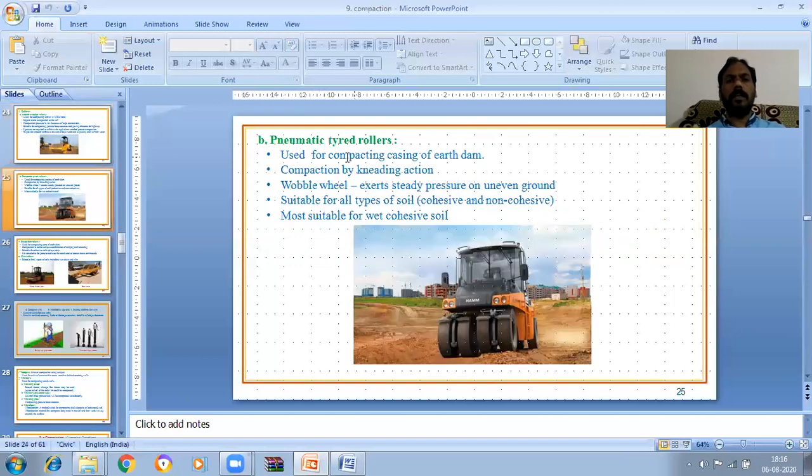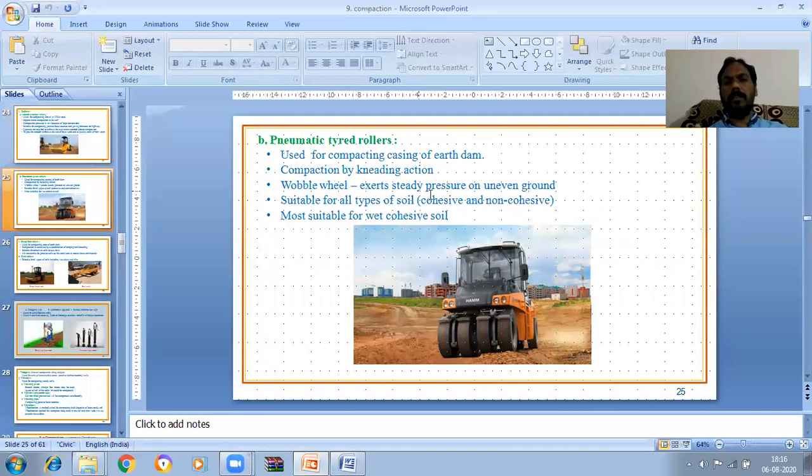Next one, pneumatic tired rollers. You can see the figure here. It is used for compacting the casing of an earth dam. In the case of an earth dam, it is used for compacting the casing. Compaction is done by kneading action.